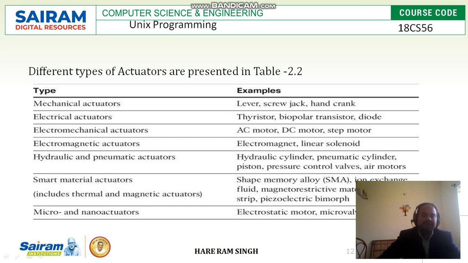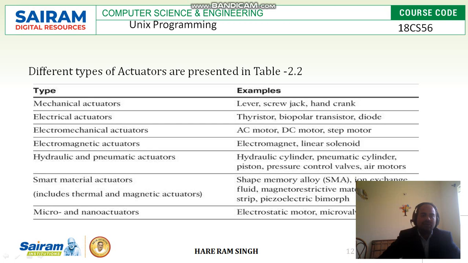These are called electrical actuators. Electromechanical actuators are nothing but AC motor, DC motor, and step motor. Then electromagnetic actuators: electromagnet, linear solenoid, etc.